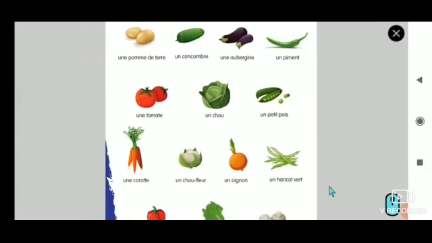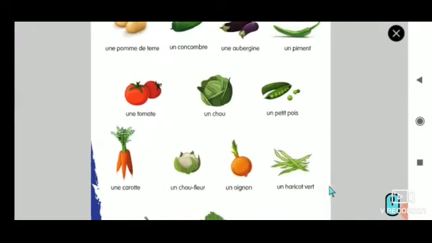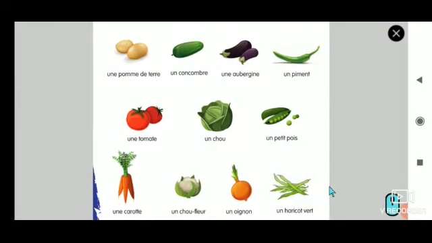You have to point out the right one. As I read the name of the vegetable, you have to point it out rightly. Okay, this is just a small revision. Which one is aubergine? Yes, brinjal is called aubergine.